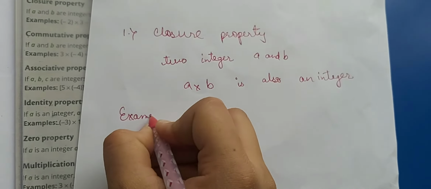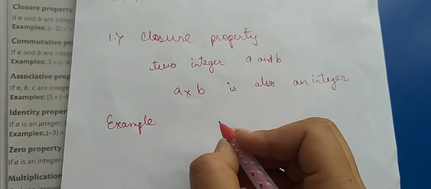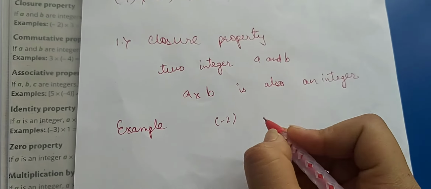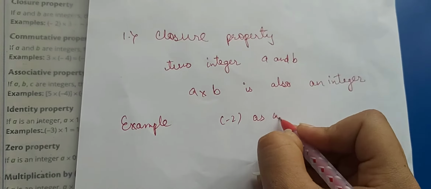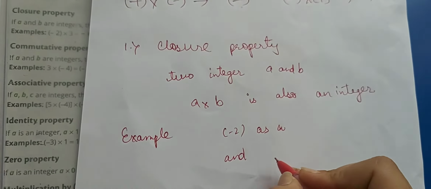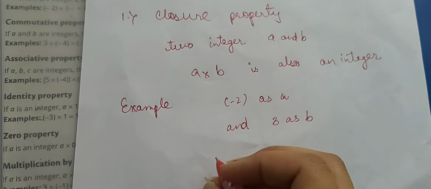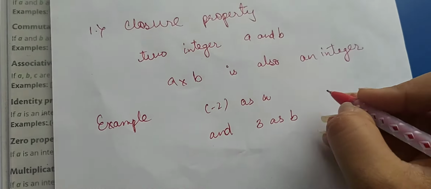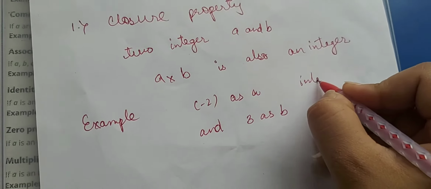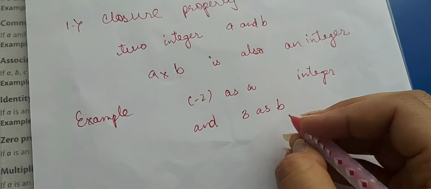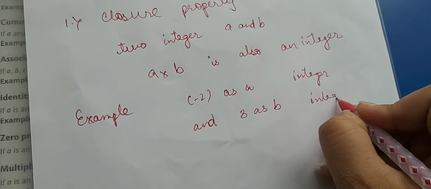For example, let us do an example to learn it better. Let us take minus 2 as a and 3 as b. According to the closure property, minus 2 is an integer and 3 is also an integer.